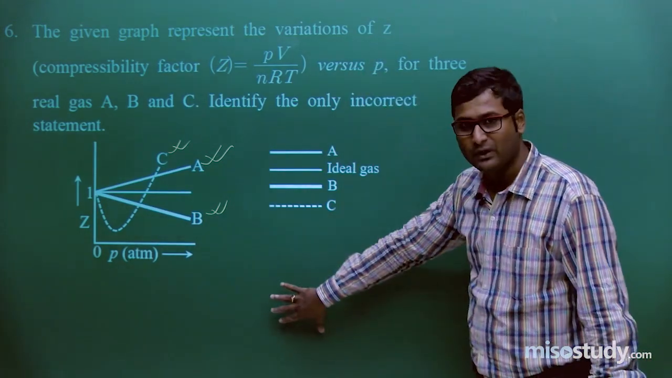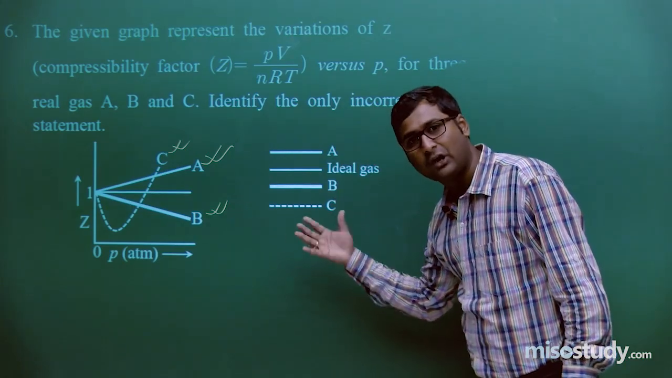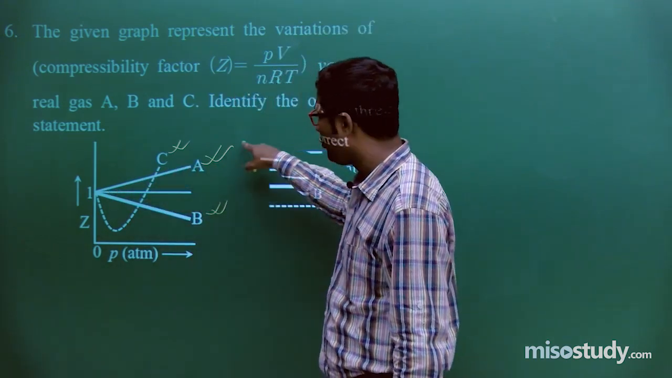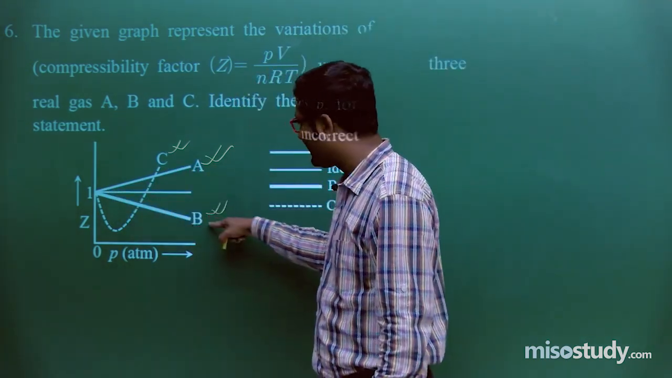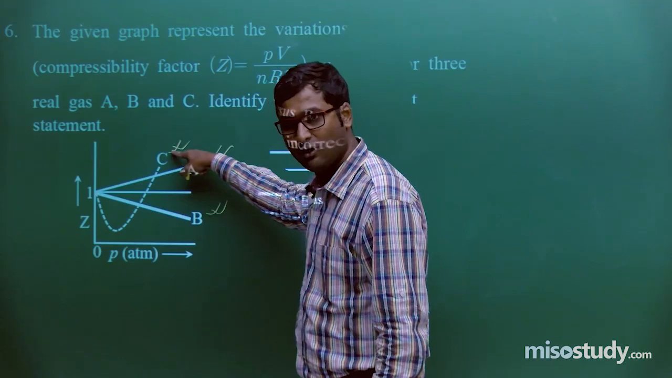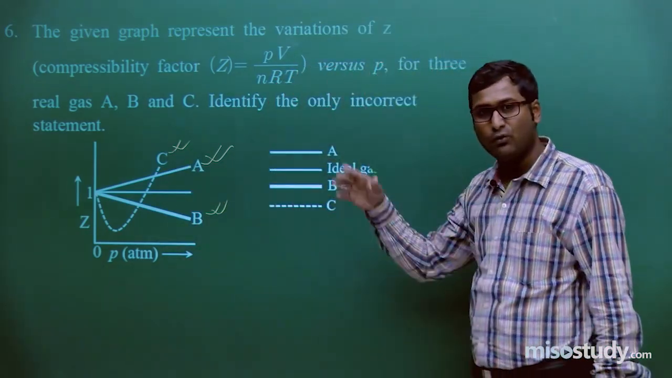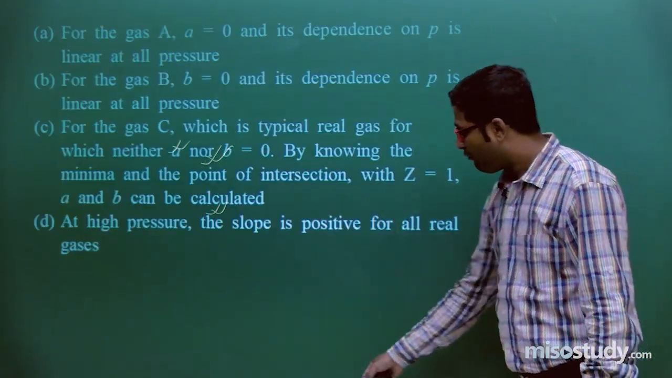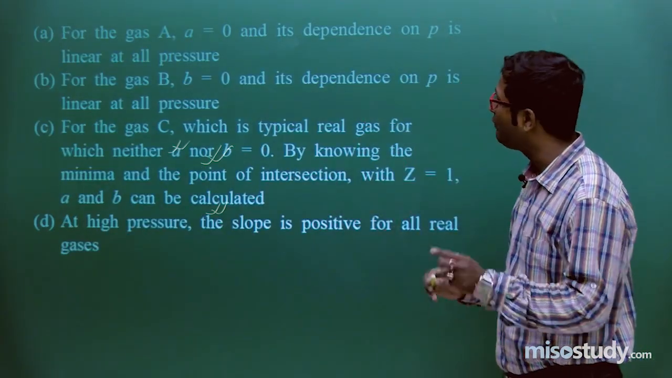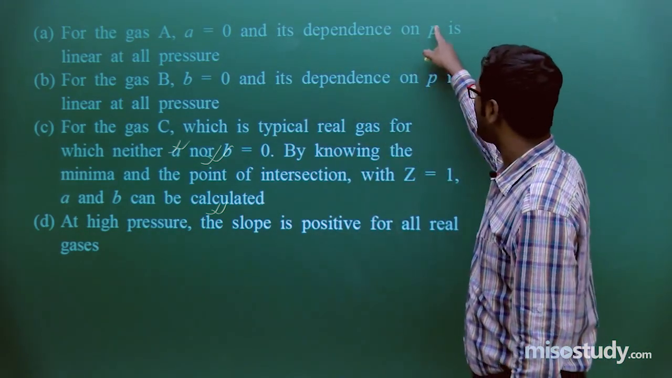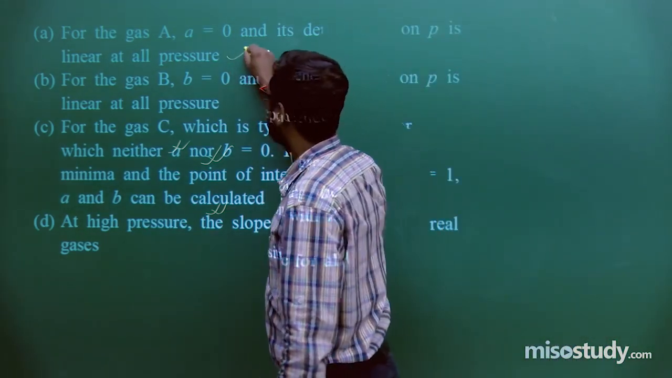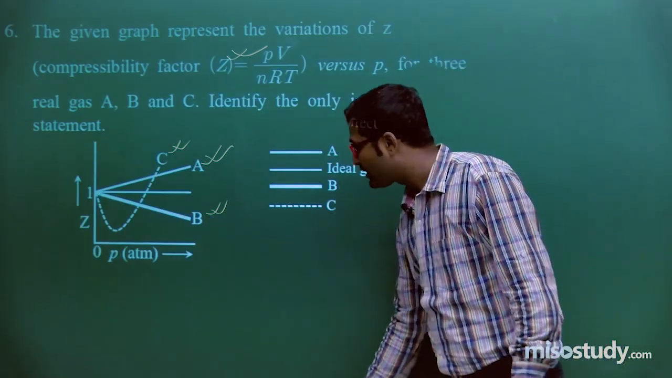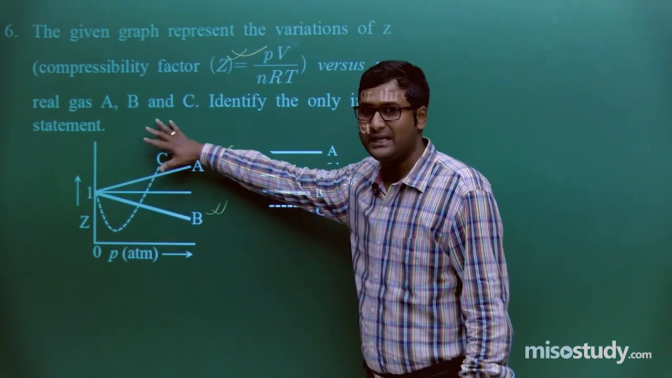Have you seen the graph? We'll move to the next slide for the options. Look here. This is gas A, where the slope is increasing. Here the slope is decreasing, and this one is a variation in slope, from the negative side moving towards the positive side. Now what is the question? For gas A, a is equal to 0 and the dependence on P is linear at all pressure. Yes, definitely it is linear at all pressure, because here is the positive slope.